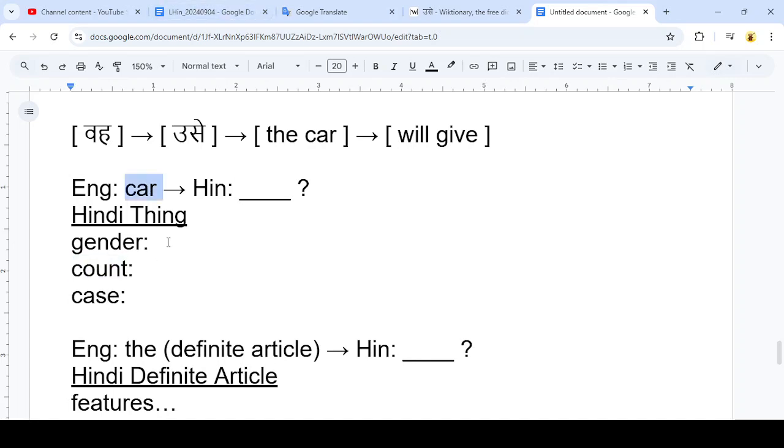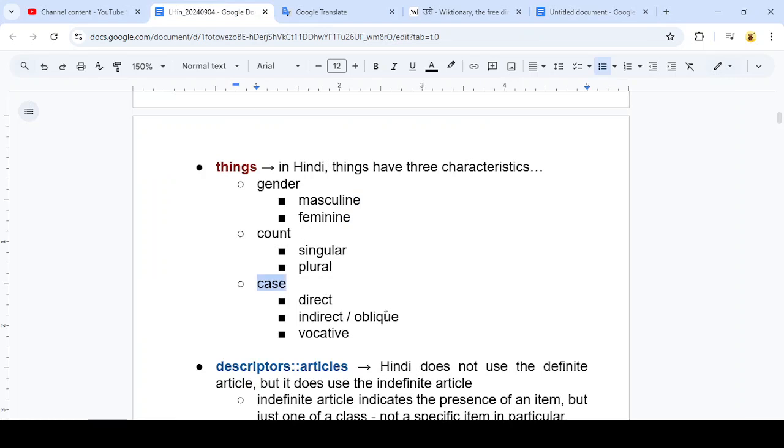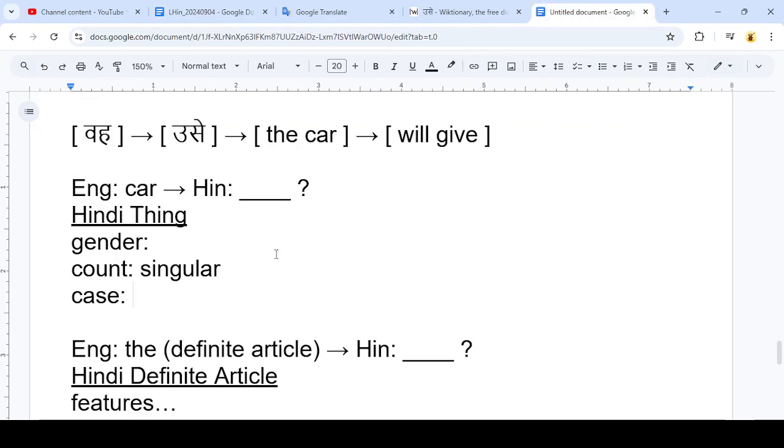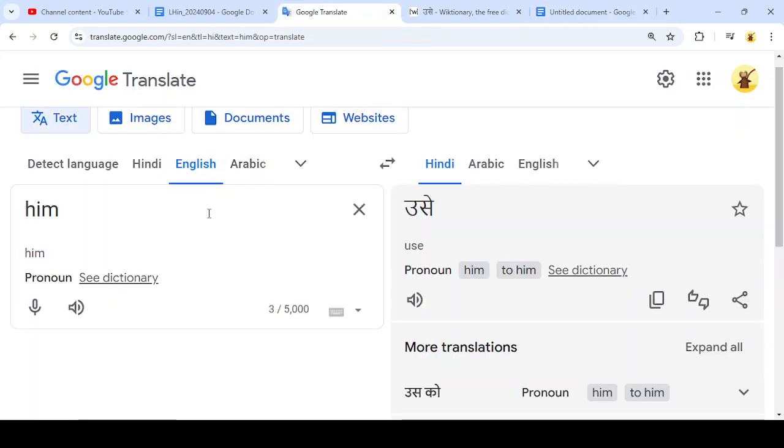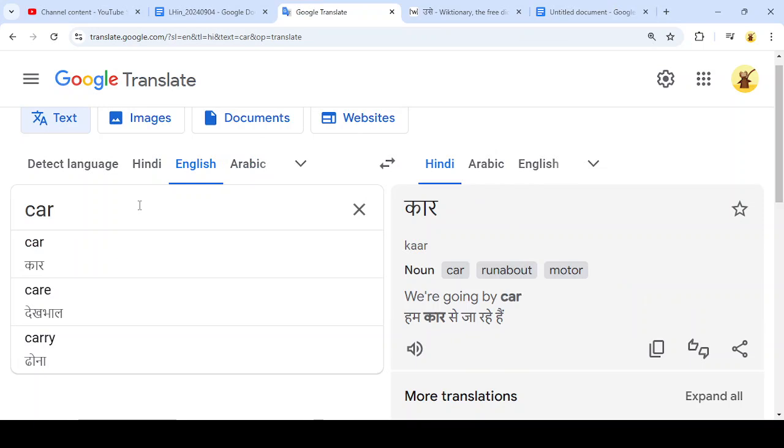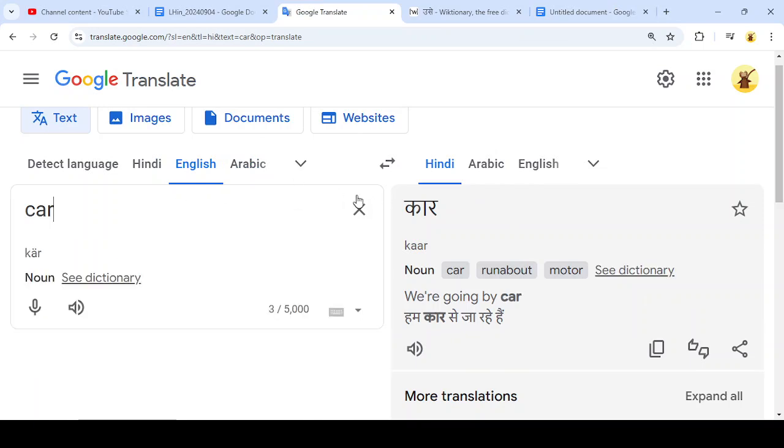So count is going to be singular for one car. The case, because it's a direct object, that's most likely the indirect, or also called the oblique case. So I'm going to write indirect case. For the gender, we can't really guess what gender car is considered in Hindi. So I'm going to go to Google Translate, type it in, and get one of the possible spellings for, or get a translation for, car in Hindi.